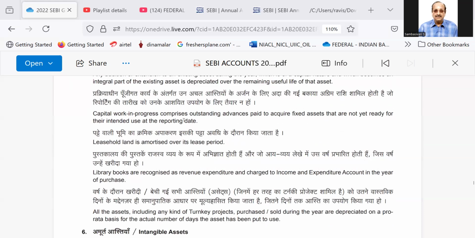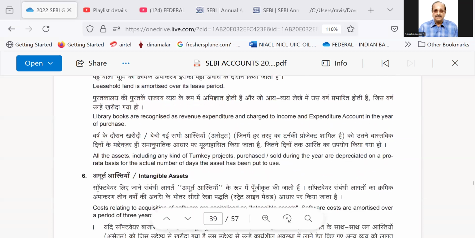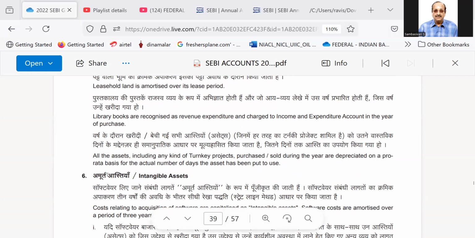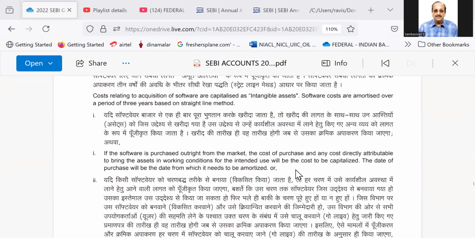Then, capital work in progress comprises outstanding advances paid to acquire fixed assets that are not yet ready for their intended use at the reporting date. Library books are recognized as revenue expenditure and charged to the income and expenditure account in the year of purchase. All the assets, including any kind of turnkey projects purchased or sold during the year, are depreciated on a pro rata basis for the actual number of days the asset has been put to use.